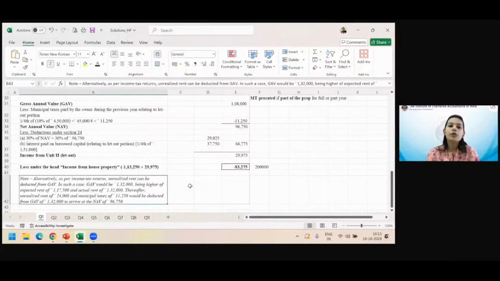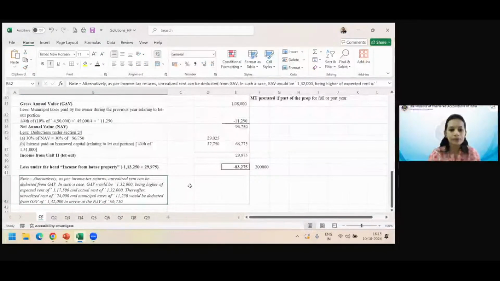Therefore, that is also a possible view that somebody can take because that utility has also been made by the income tax department. But if we go strictly by the literature of the law, then our feeling or our view is that it should be reduced from actual rent. Therefore, we do in the sums that we reduce from actual rent, but we write in the note that the income tax utility allows you to do it from GAV also. So even if you do that, it's okay.